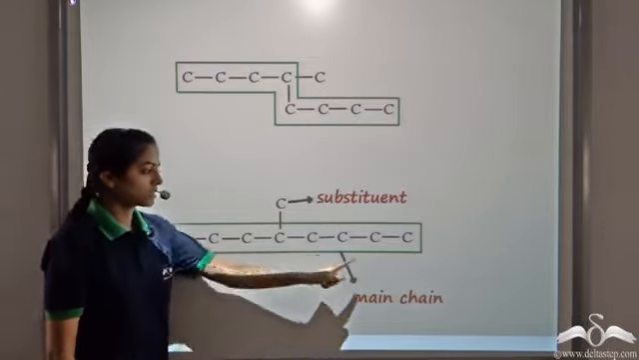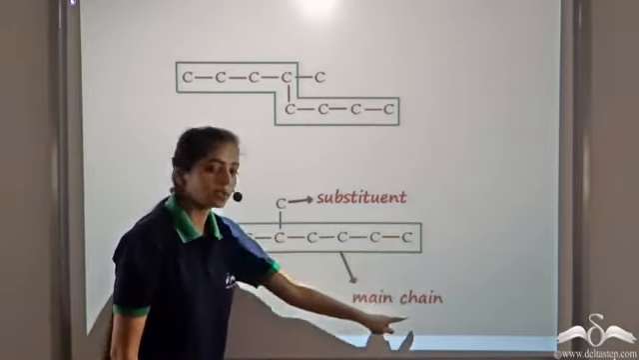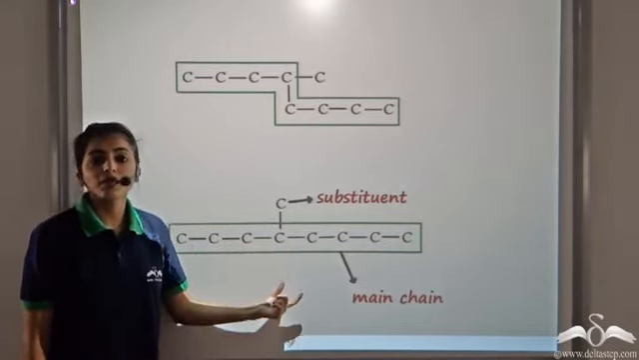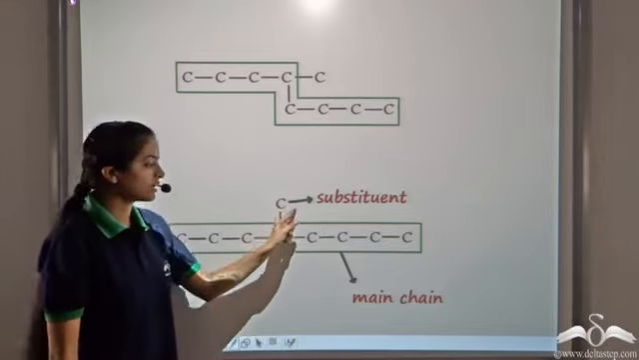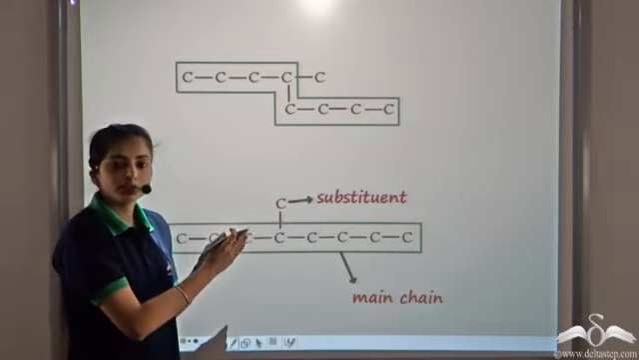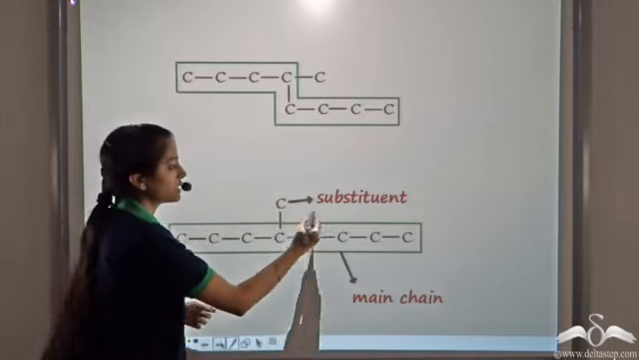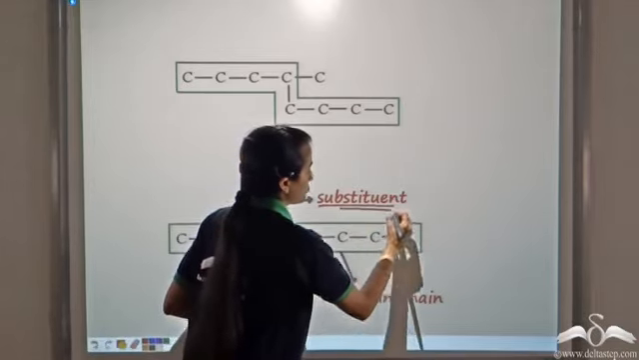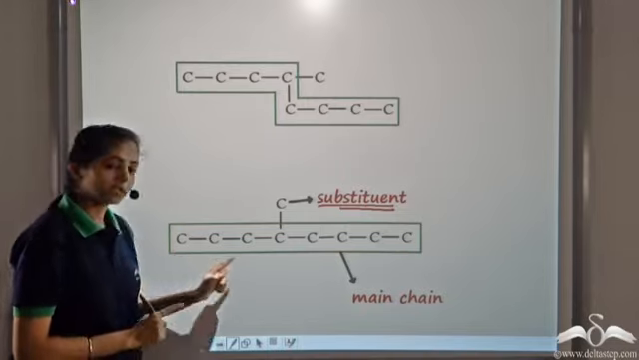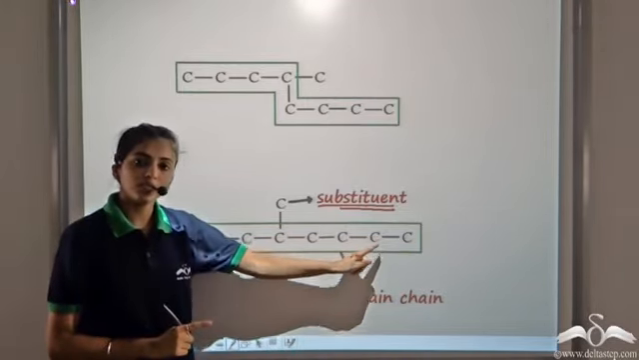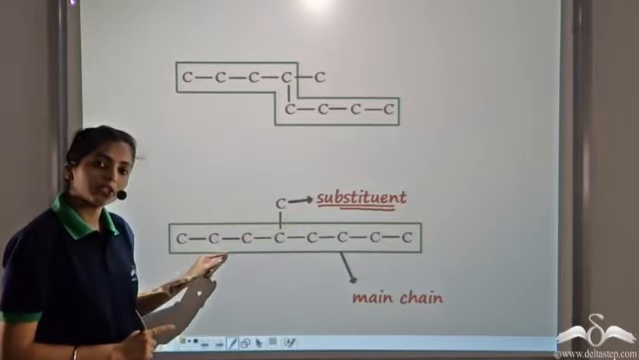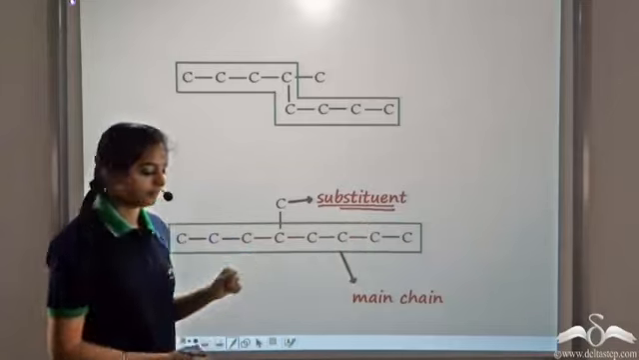So the longest carbon chain is also known as the main chain. All the carbon atoms in the longest chain are known as the main chain carbon atoms, and the substituent, that is the carbon chain or the carbon group which is not present in the main chain, is known as the substituent. We select the longest carbon chain. All the carbon atoms present in the longest chain belong to the main chain, and the groups that do not belong to the main chain are known as substituents.